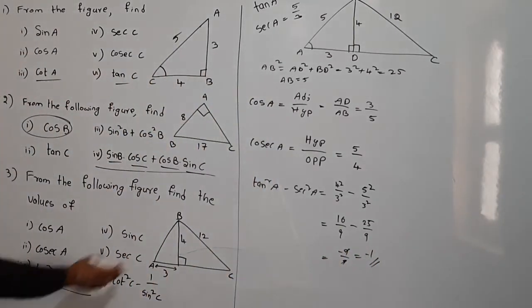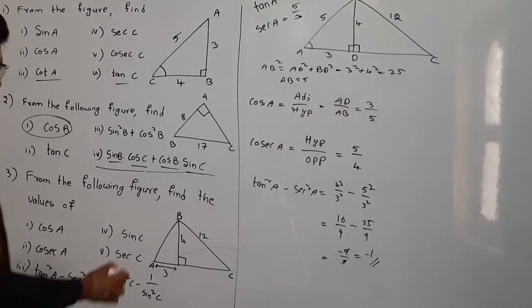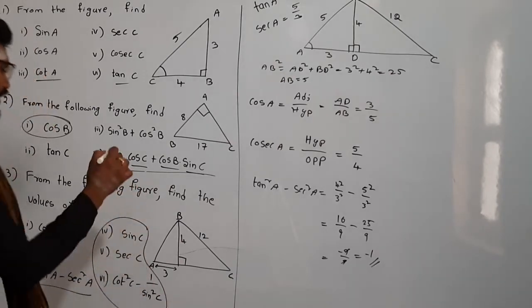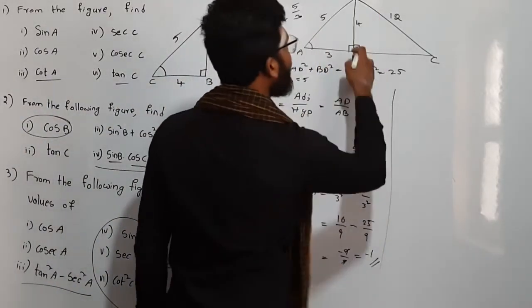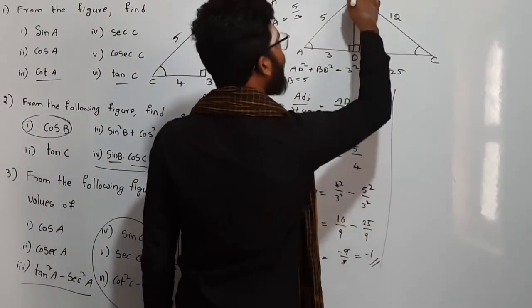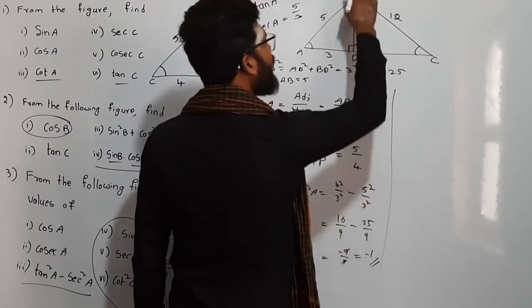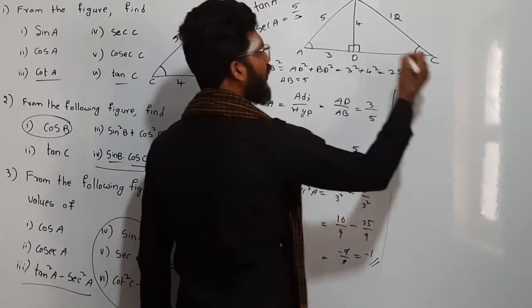So tan square A minus secant square A gives minus 1. In the same way, these three are talking about C. So where is C? C is there in this right angle. So we have to consider right angle triangle CDB. So we have to know this one, right?